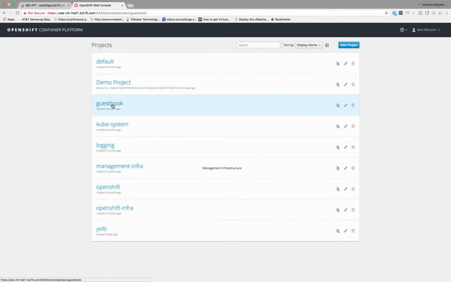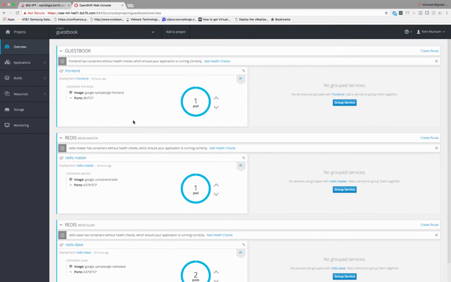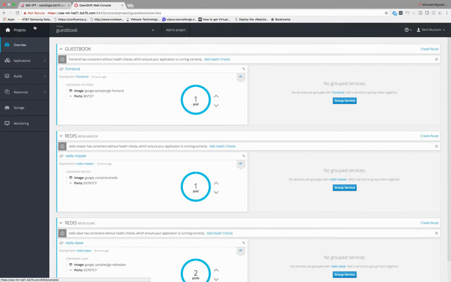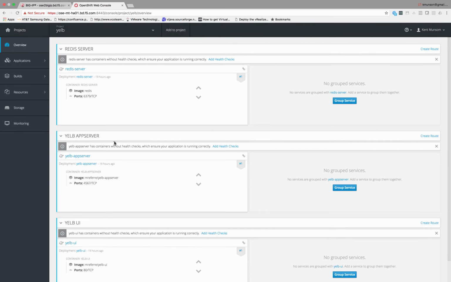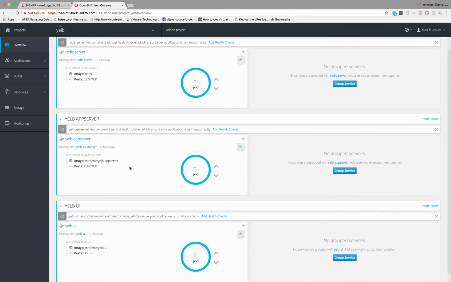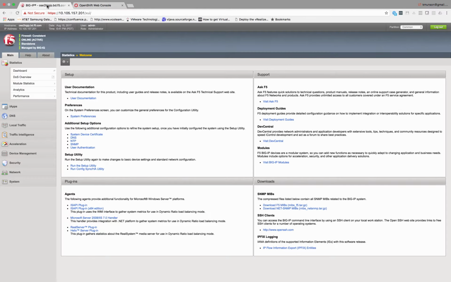So today we're going to be demonstrating OpenShift multi-tenant environment with the container connector and F5 BIG-IPs. I have a couple of applications running in different namespaces. This provides the network isolation inside of OpenShift. One is called Guestbook, the other one is called Yelp.